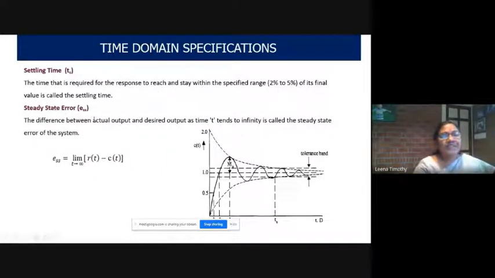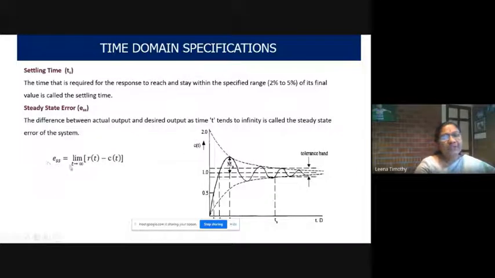Now, what is steady state error? It is the difference between the actual output and the desired output as time t tends to infinity. The desired output is the reference input.